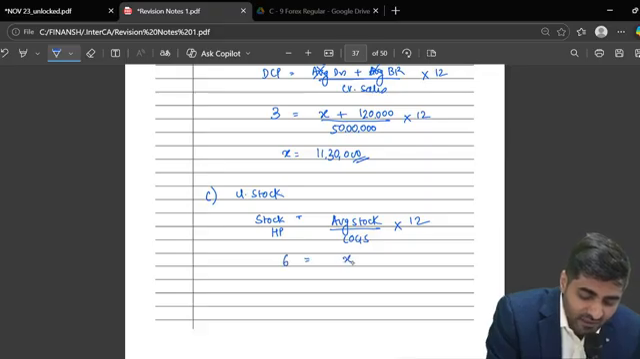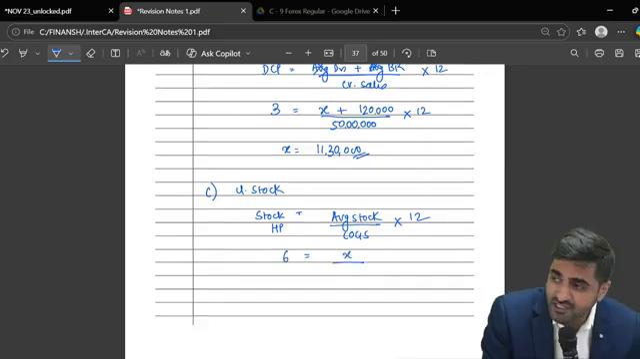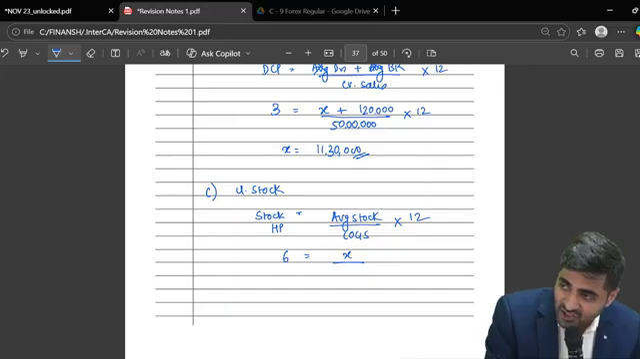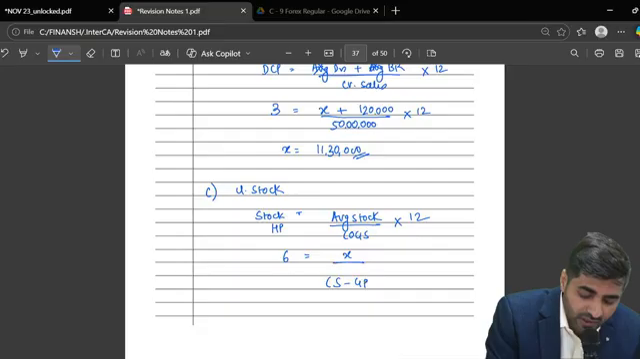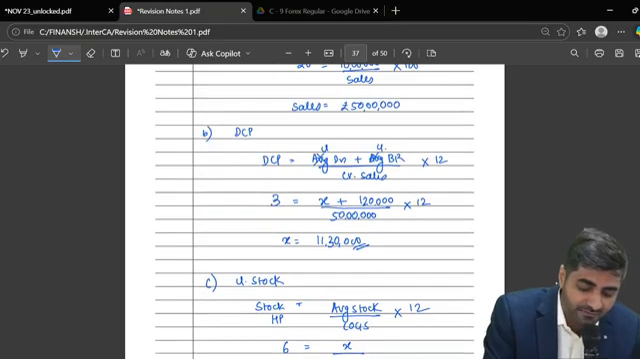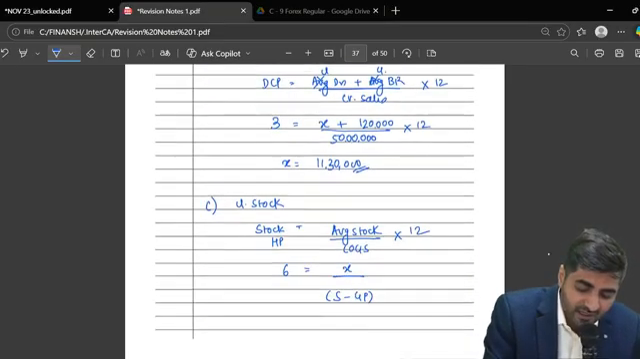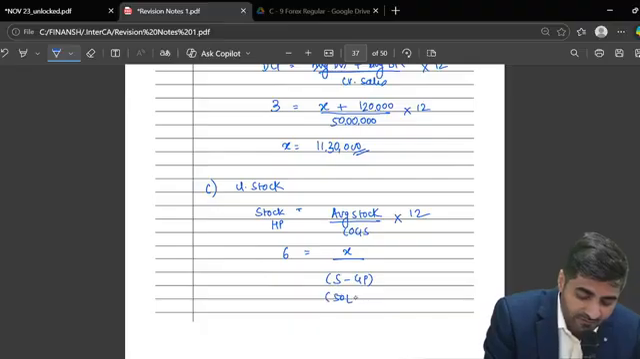Let the average stock be X. What is COGS? Sales minus GP. Will that give you COGS? Yes or no? Okay. So what's the amount of the sale, everyone? 50 lakhs. And what's the amount of the GP? 10 lakhs. So what's my COGS? 40 lakhs.